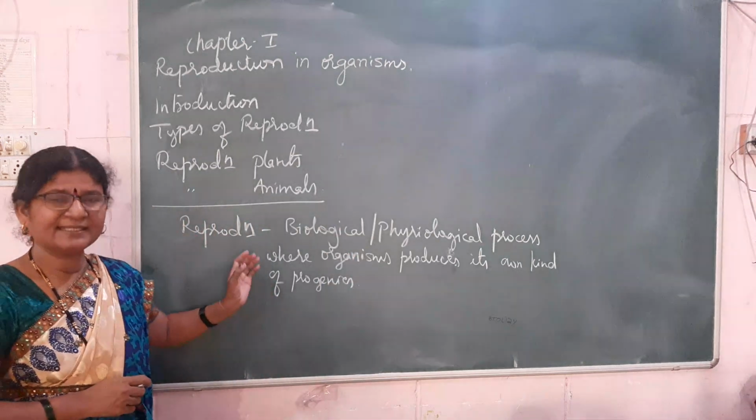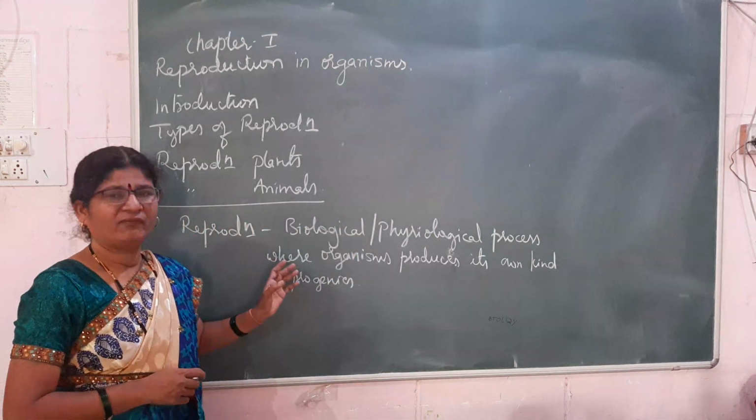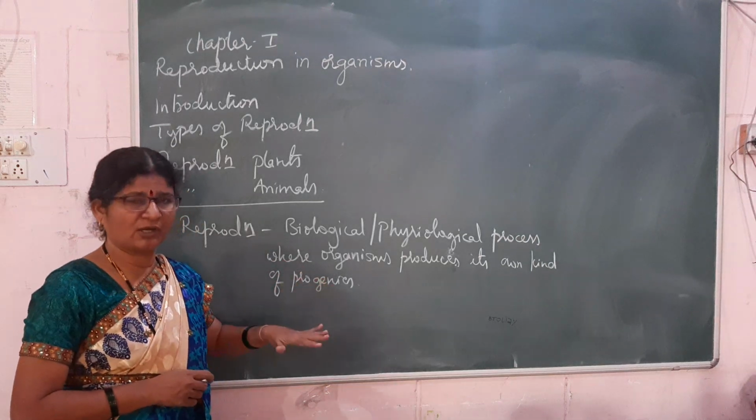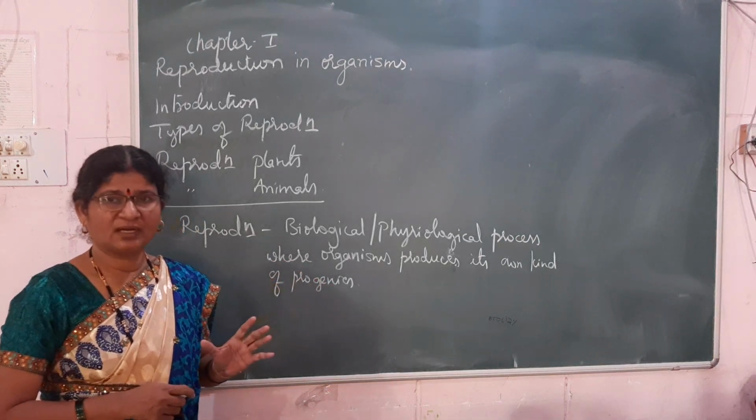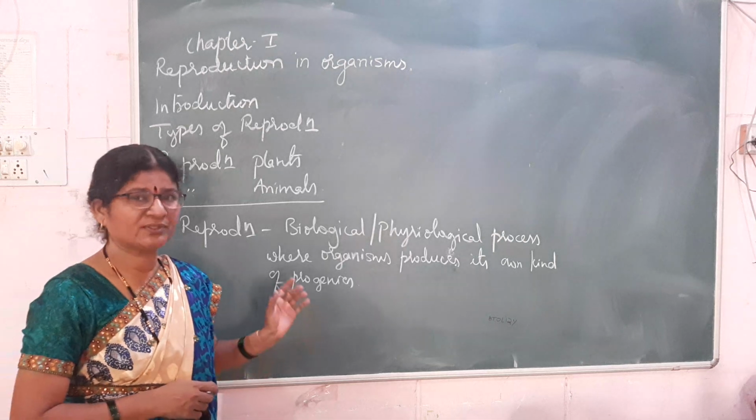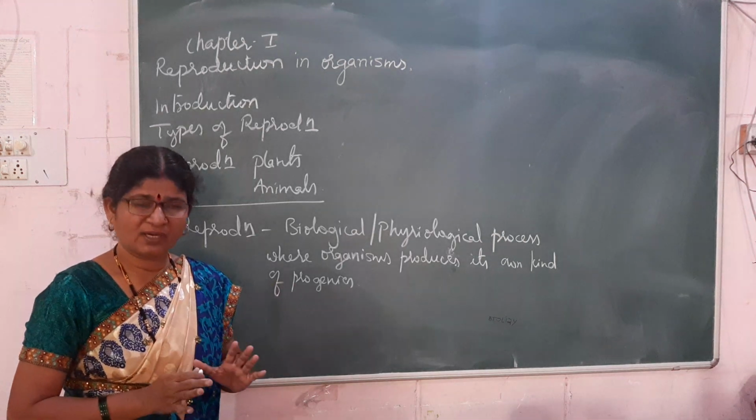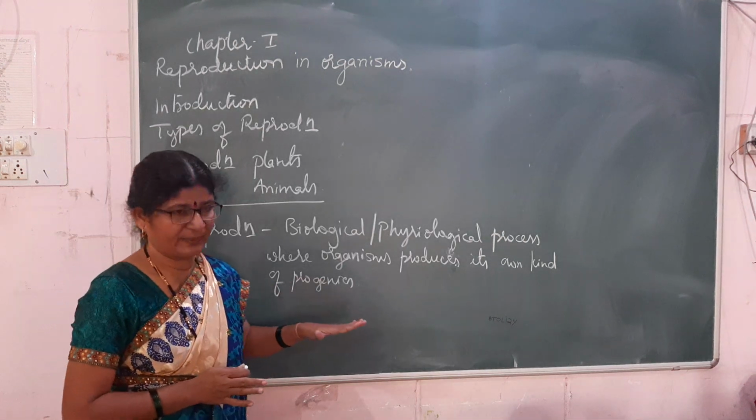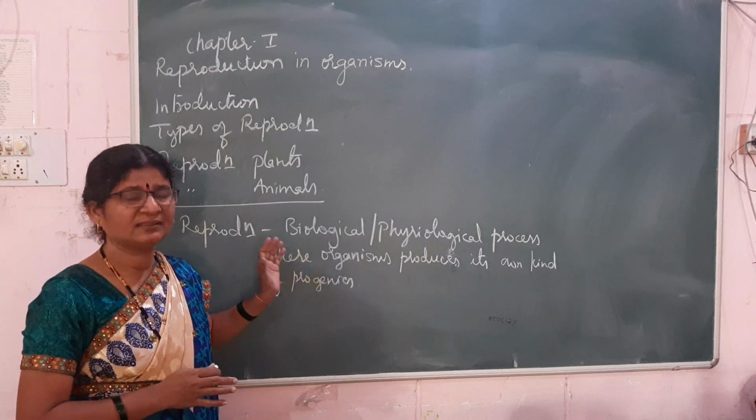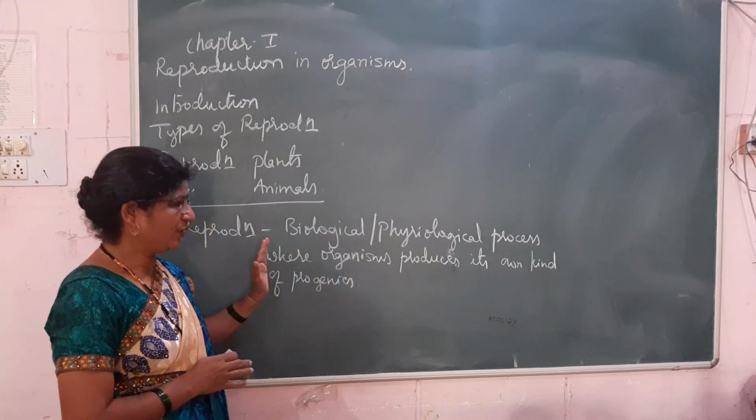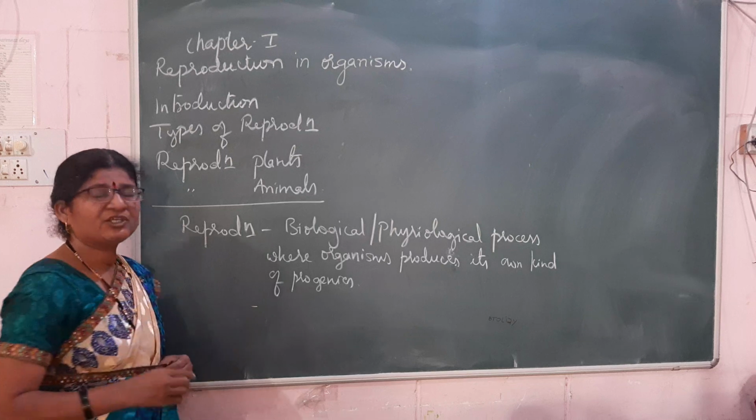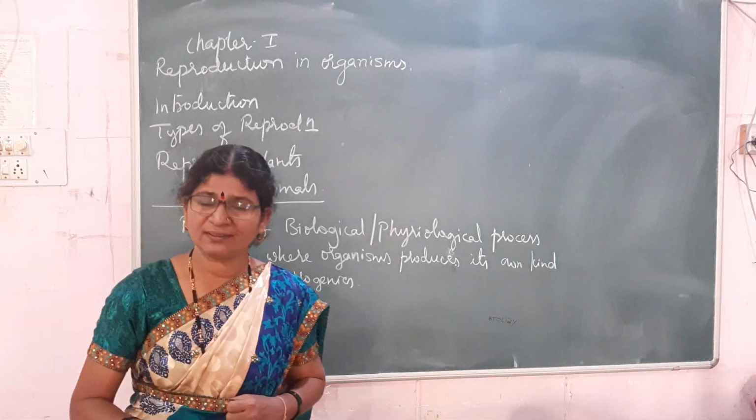So reproduction is a biological process where organisms produce their own copies. A dog produces a dog, a cat produces a cat, a hen produces a hen. That means every organism produces its own copy, and this process is called reproduction. Reproduction ensures the continuation of species on the earth.